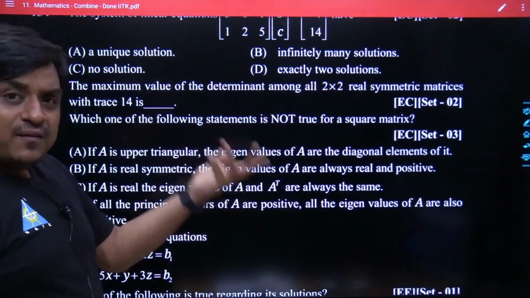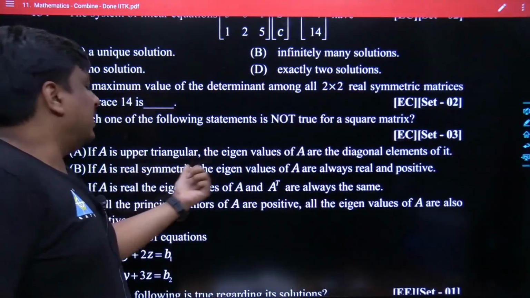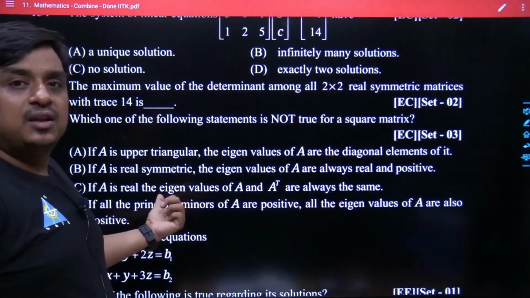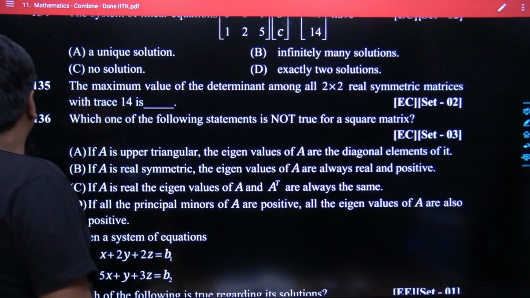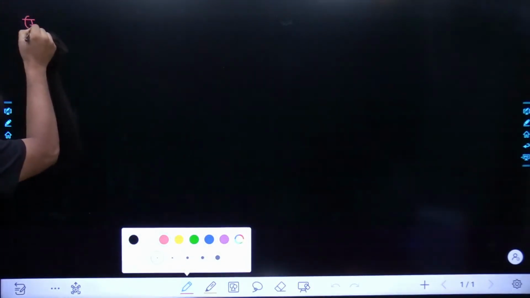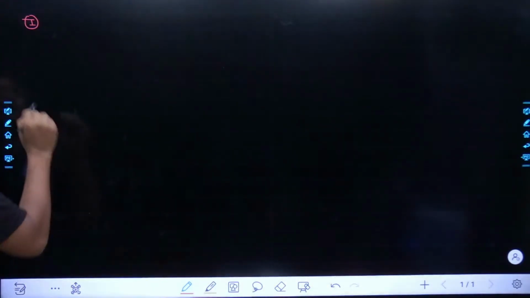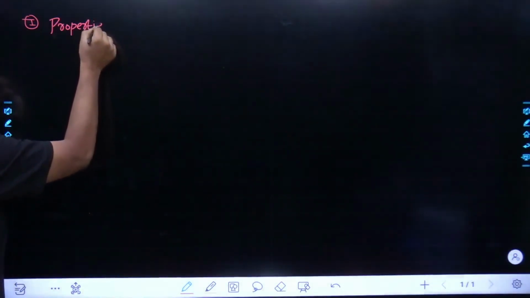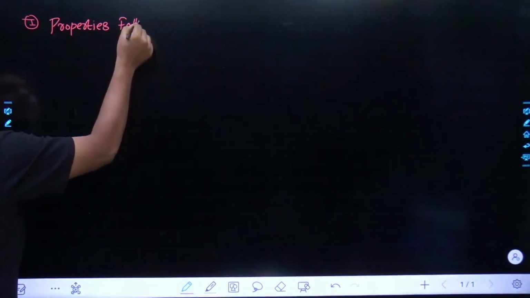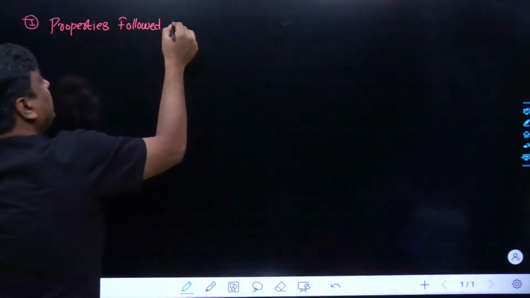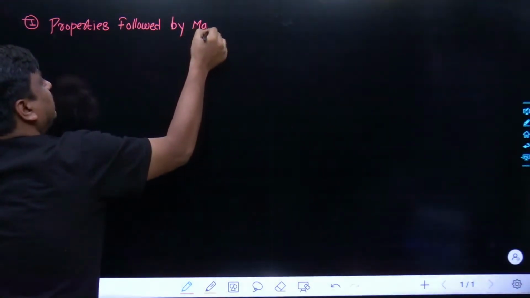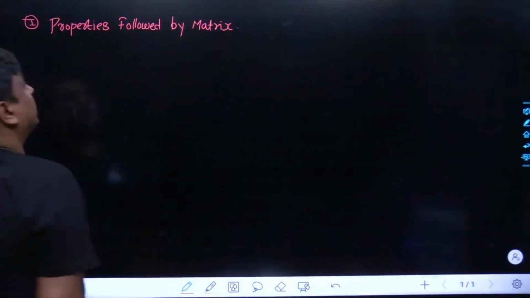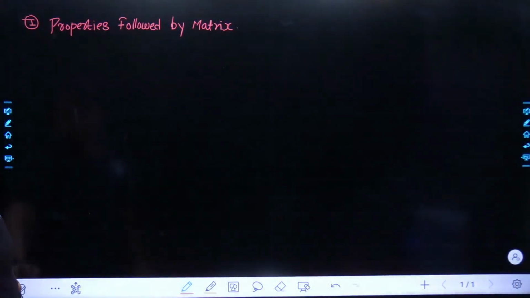Obviously they took different references, the square matrix, upper triangular matrix, real symmetric matrix, but still I would say the first important thing which must come to our mind, so I think it's the right time to write the specific point from where the questions may get raised in a continuous manner, and that is the properties. You can write in your copies, properties followed by different kinds of matrices. That's the first important point.